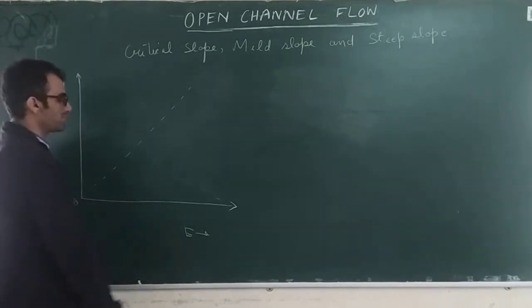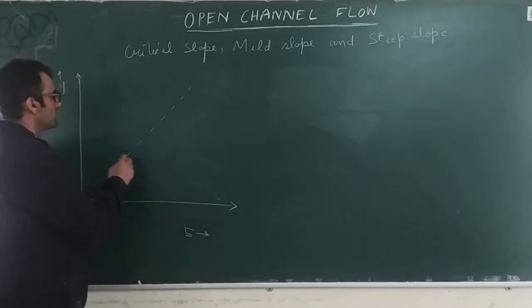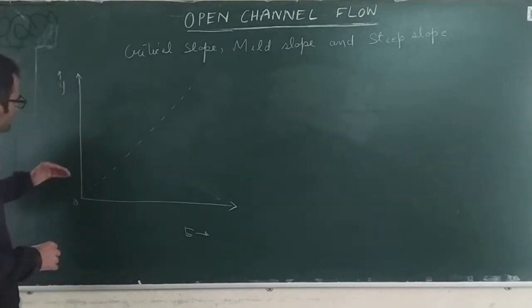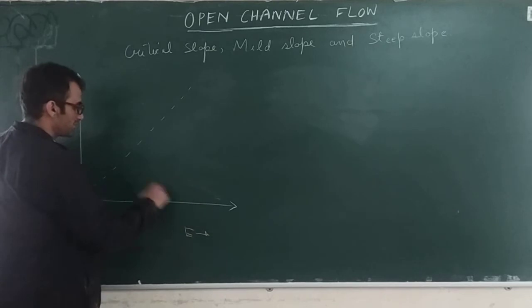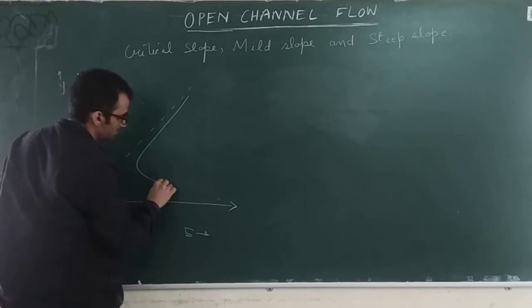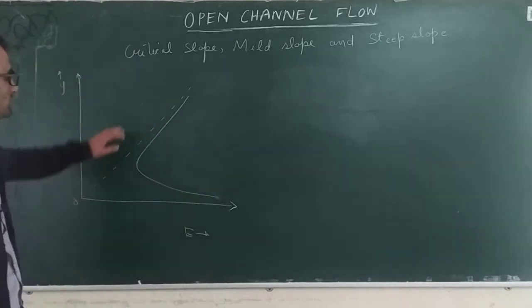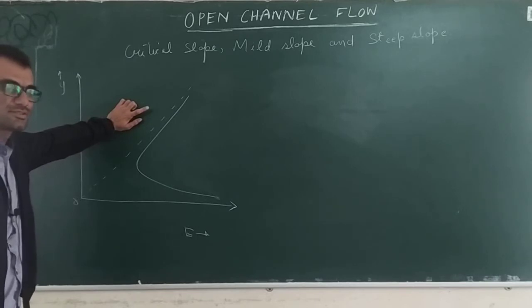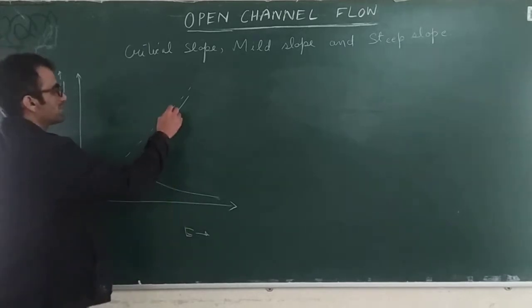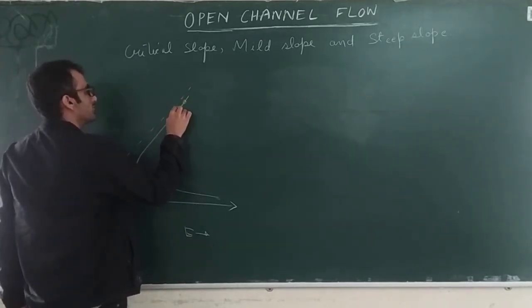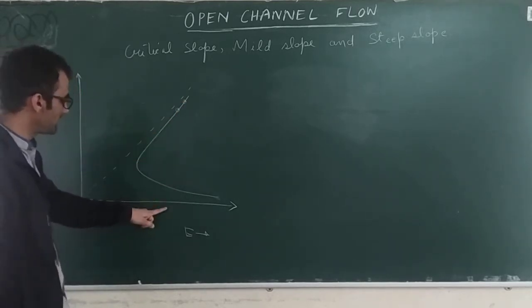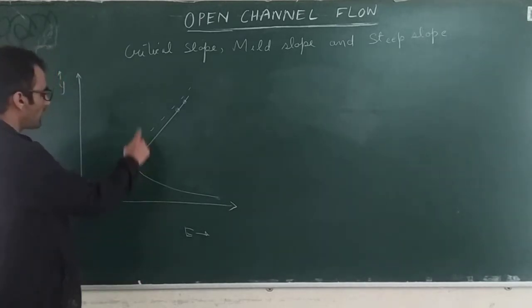So let's rewind and go back to the previous lecture where we drew the specific energy curve. The specific energy curve is the variation of specific energy with respect to the flow depth in a channel. The curve we got was something like this. This curve is basically a representation of several depths. Each point on this curve represents a depth, and for that particular depth we have a value of specific energy.